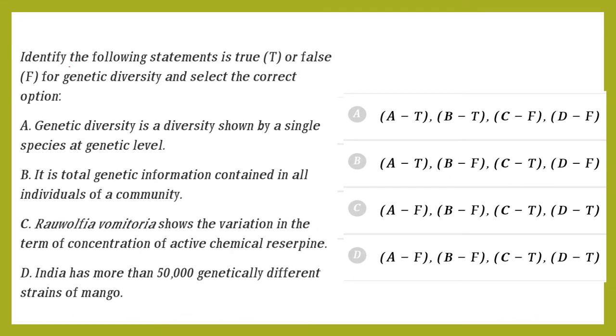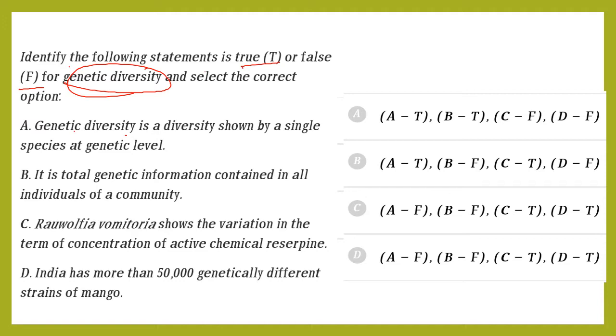Identify the following statement as true or false. True or false based on what? Genetic diversity. First of all, pick out which one is true and which one is false. Carefully read the question.